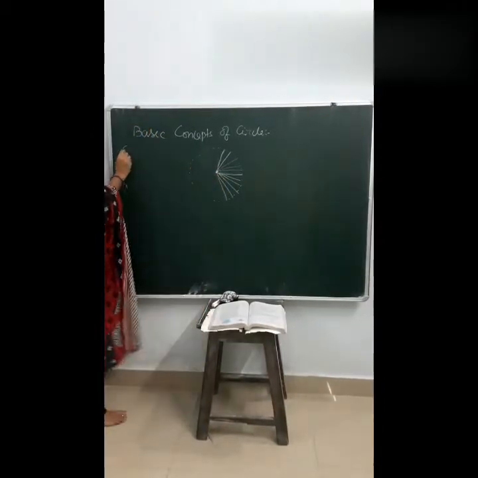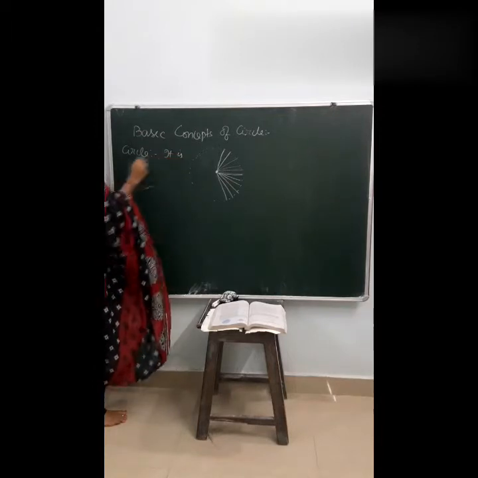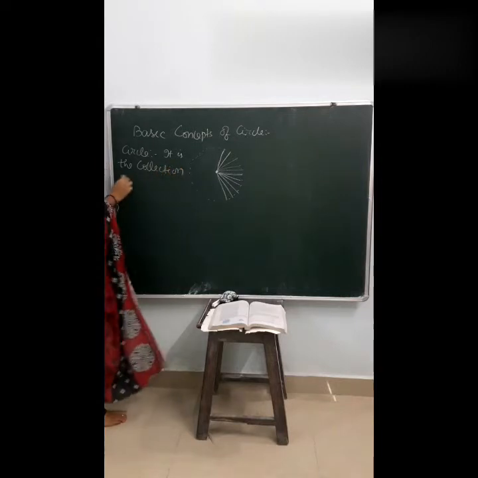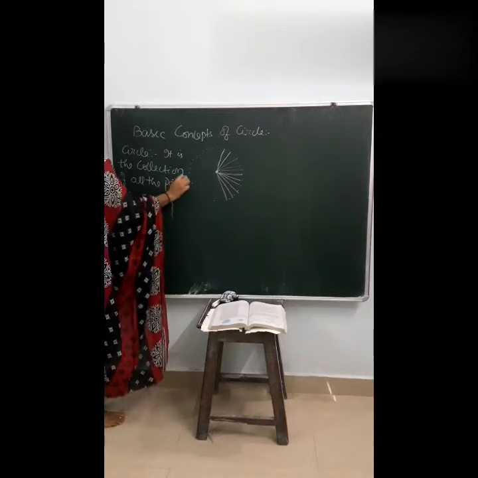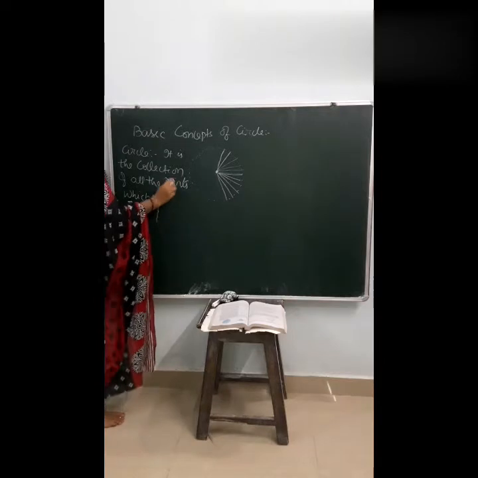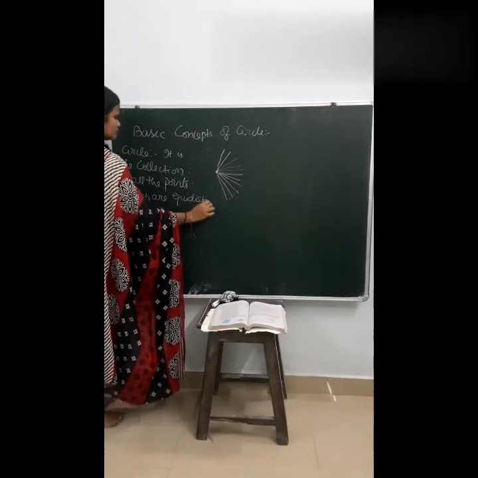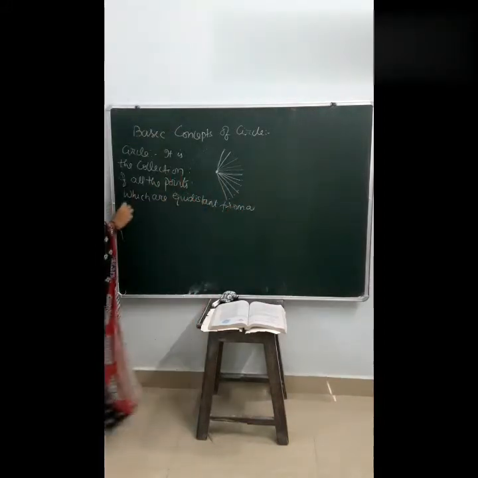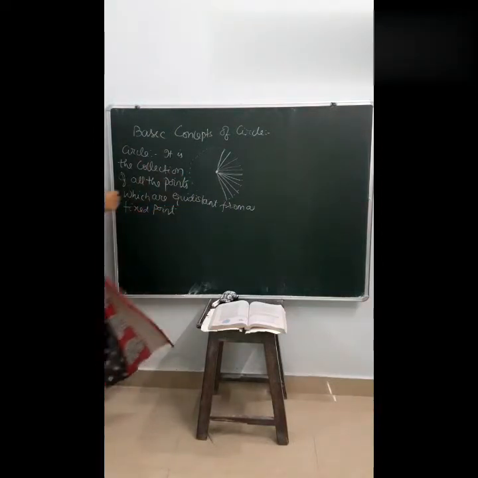Clear? So what is the circle here? First of all, write down the circle definition. It is the collection of all the points, the set of points, which are equidistant from a fixed point. So this is the circle.